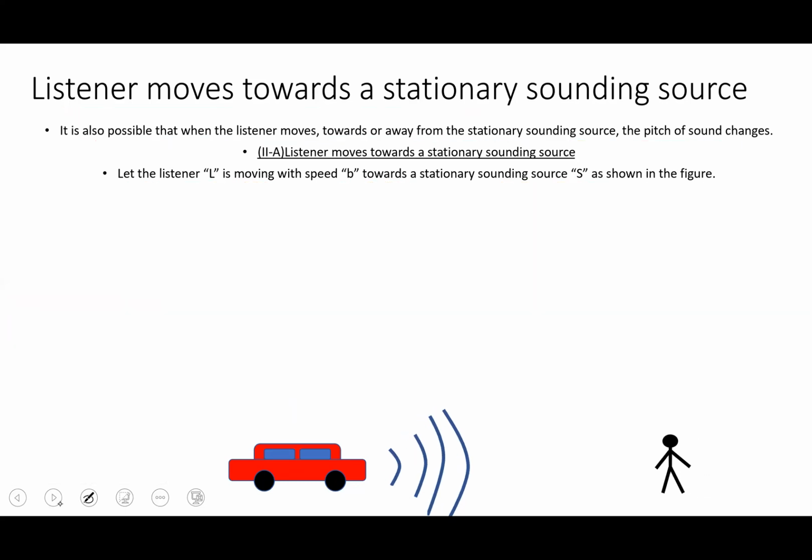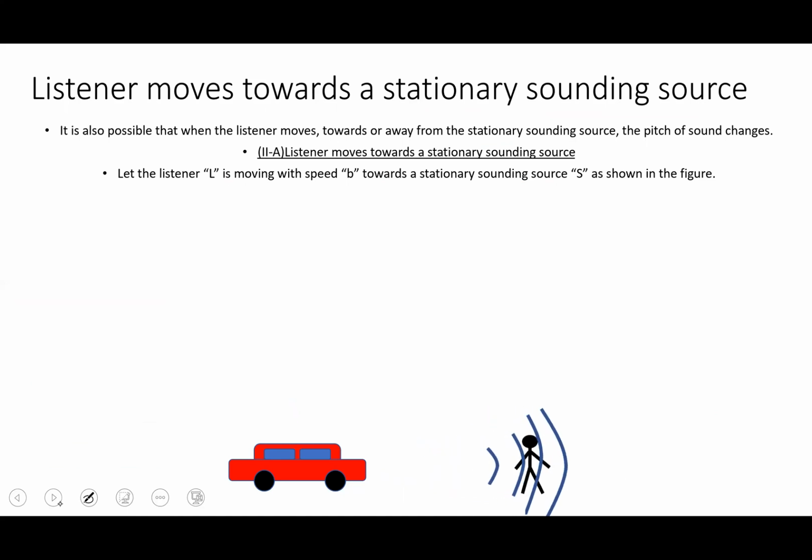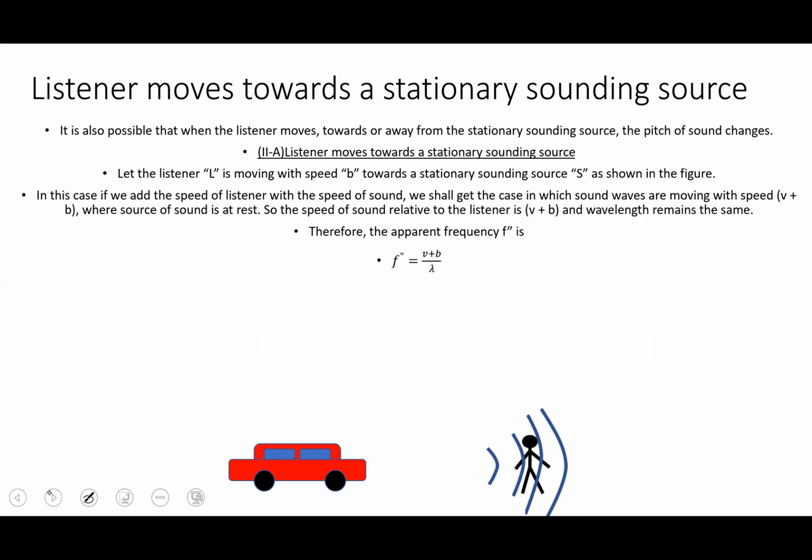Let's see. As you can see, the sound is moving towards the listener, and the listener is moving towards the source. In this case, we add the speed of the listener to the speed of sound. We get the case in which the sound waves are moving with the speed v plus b, where v is the velocity of sound and b is the velocity of this person moving towards the source of the sound, where the source is at rest. So the speed of sound relative to the listener is v plus b and the wavelength remains the same.